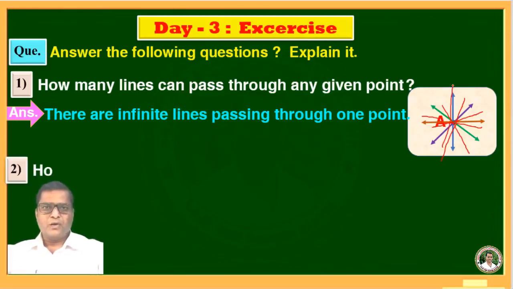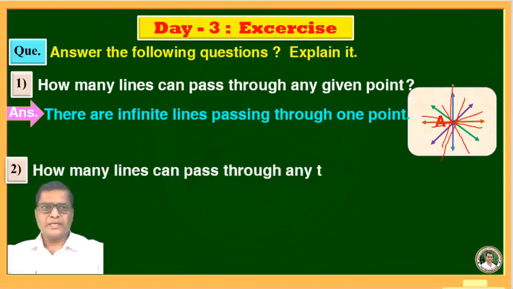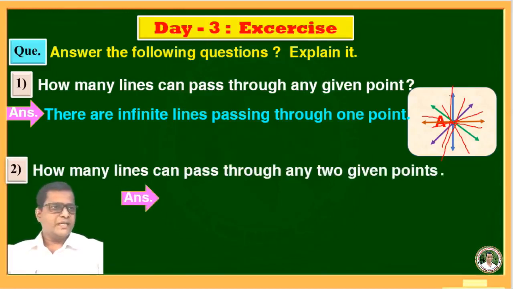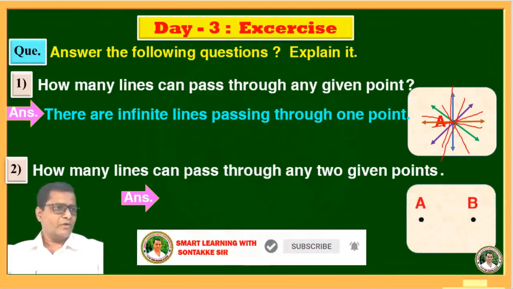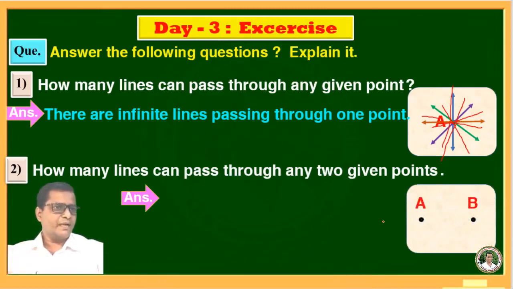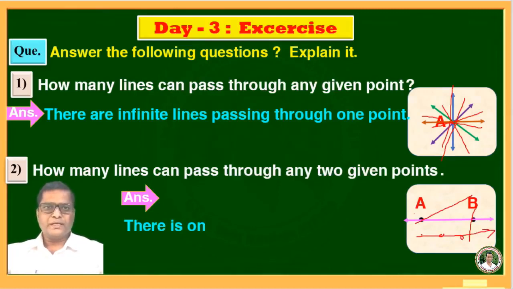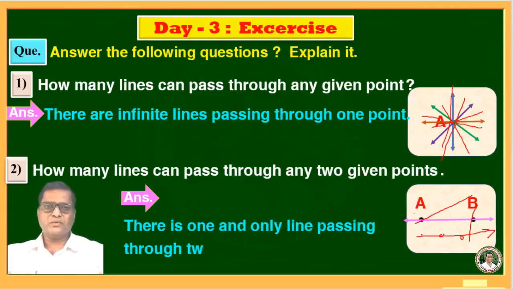Second question is, how many lines can pass through any two given points? We will draw the first figure. Draw the 2 points, and from these 2 points, how many lines will pass? Only one line will pass. If I try to draw another line from here, see, it is not possible. Means if any 2 points are given, then one and only one line can pass through them. Therefore there is one and only one line passing through 2 points.